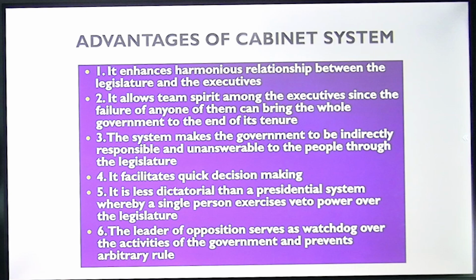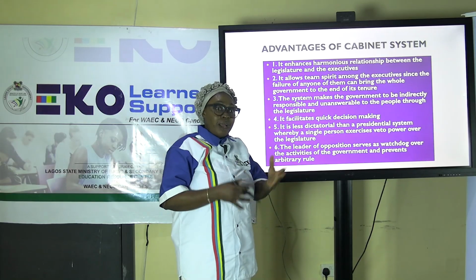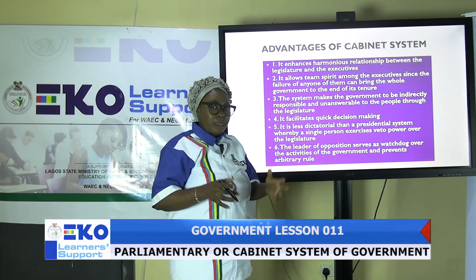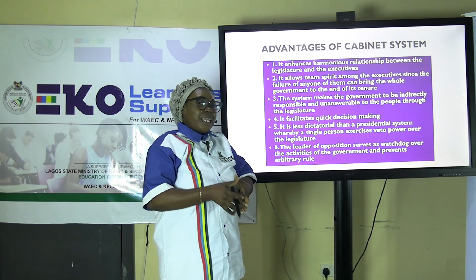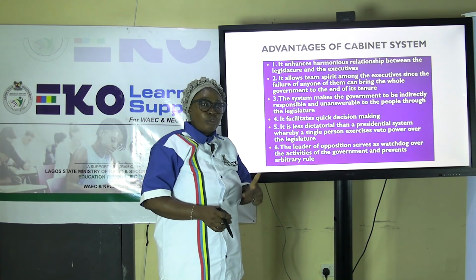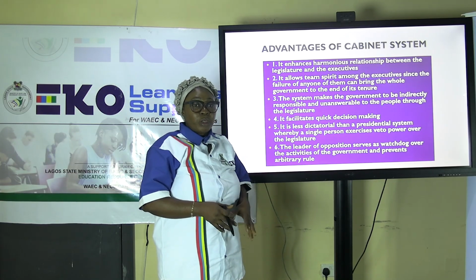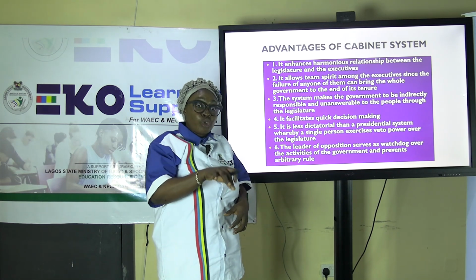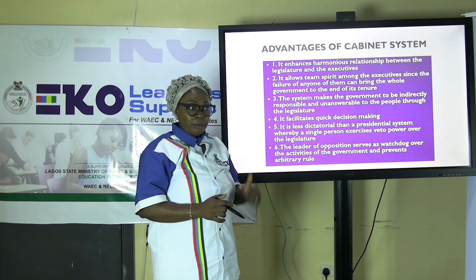Six, the leader of opposition serves as watchdog over the activities of the government and prevents arbitrary rule. That is, in this system, those who have the majority are the ones who have the prime minister and they take over. But the other political parties serve as the watchdog to watch those in the cabinet to see what they are doing, because the ministers are chosen by the majority. So the minority serves as the watchdog for the system.